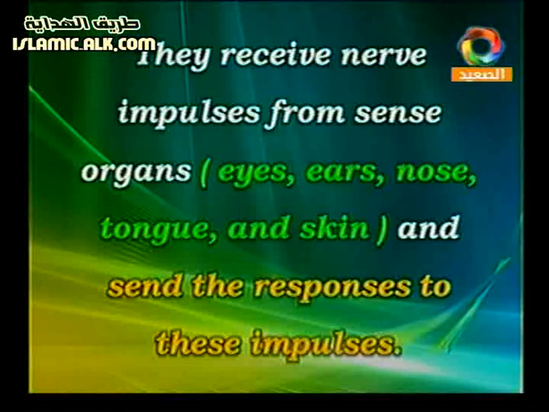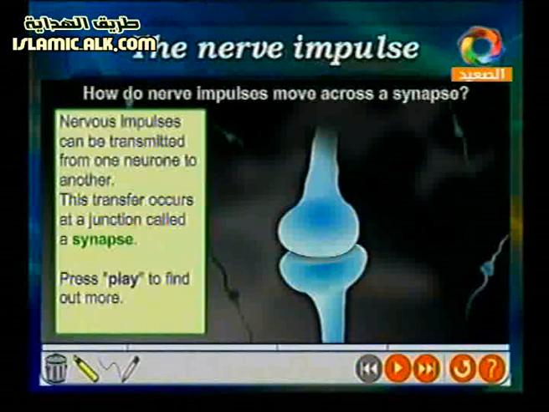We have the organs of the five senses: eyes, ears, nose, tongue, and skin. Each one of them has a sense: vision, hearing, smelling, tasting, and the last one, touching. It sends responses to the impulses. And it has another role, like the impulses of thinking and memory. Here we have the nerve impulses.